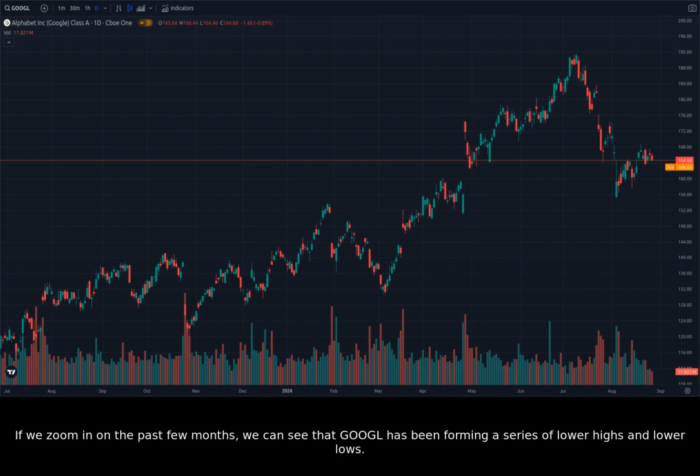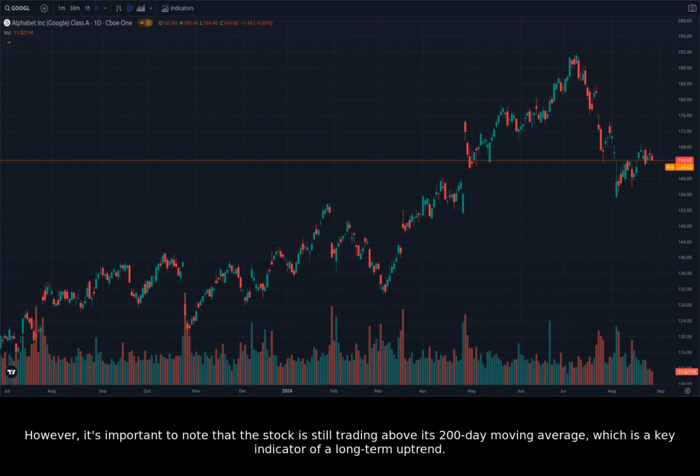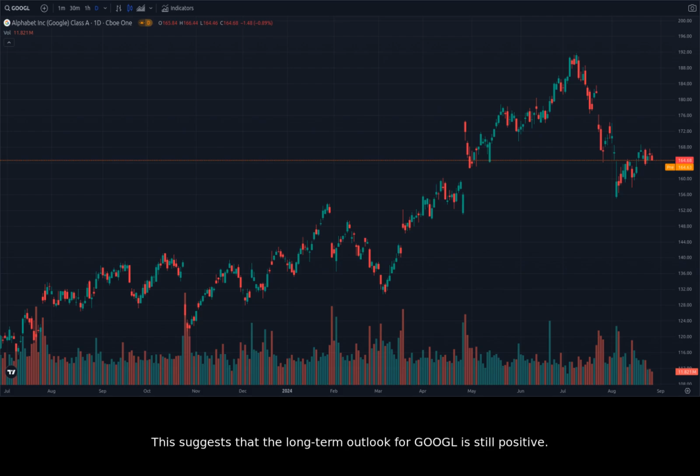If we zoom in on the past few months, we can see that Google has been forming a series of lower highs and lower lows. This is a bearish pattern, suggesting that the selling pressure is increasing. However, it's important to note that the stock is still trading above its 200-day moving average, which is a key indicator of a long-term uptrend. This suggests that the long-term outlook for Google is still positive.